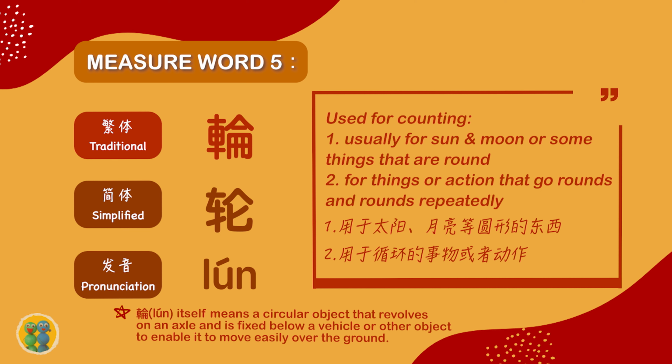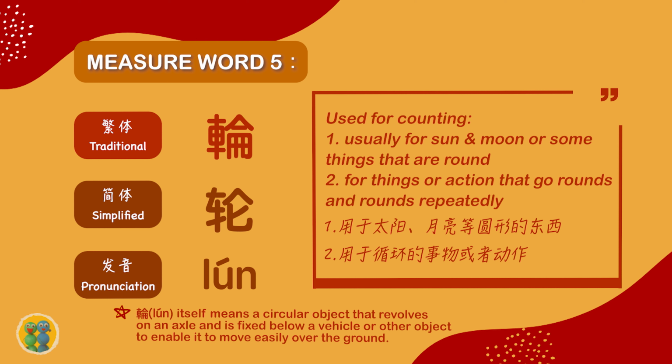The fifth measure word is 轮. 轮 is used for counting, usually for sun and moon or some things that are round. But most of the time we use this measure word to count for sun and moon. Second, it also can be used for things or action that go rounds and rounds repeatedly.